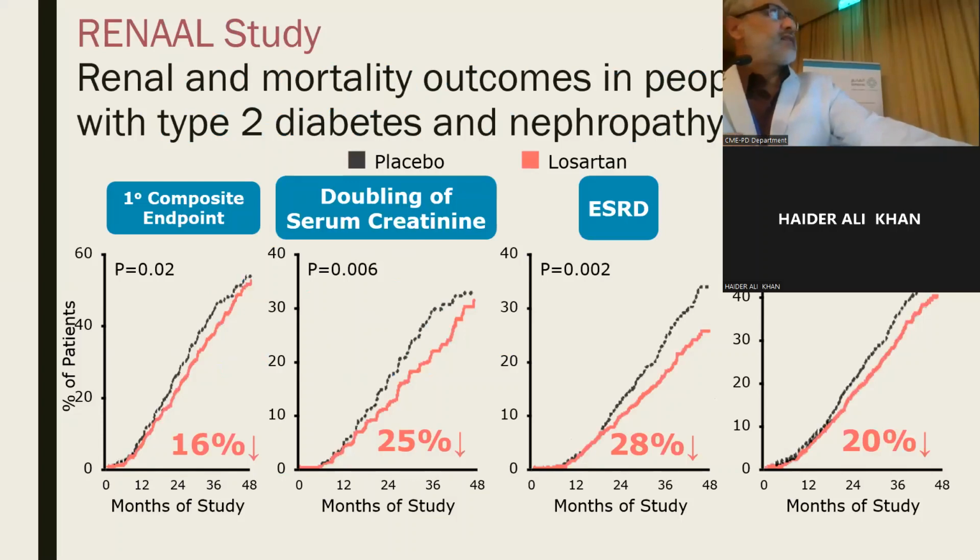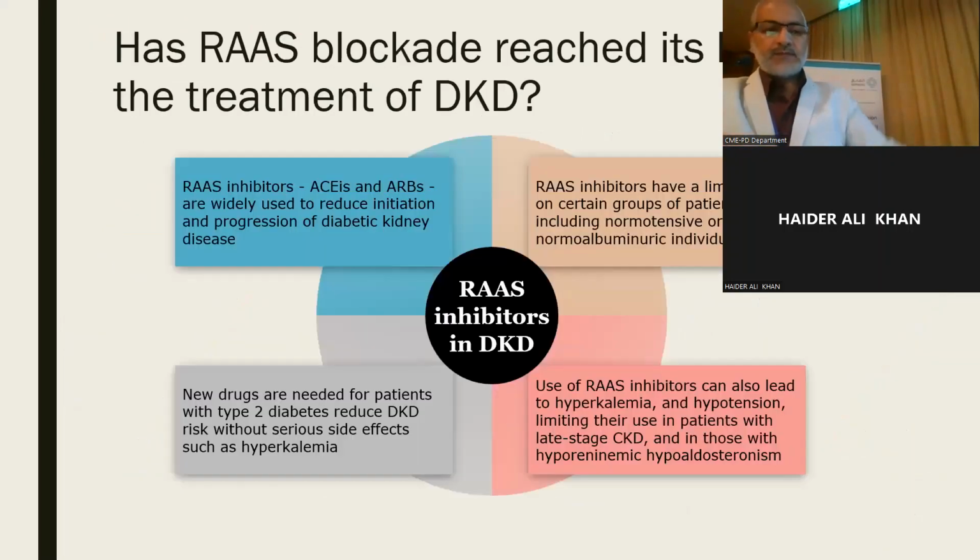In the RENAAL study, using losartan, an ARB, was very important in reducing the primary composite endpoint by 16% and end-stage renal disease by 28%, with all-cause mortality down to less than 20% compared to placebo groups. So ARBs showed a significant effect in reducing mortality among patients with type 2 diabetes and nephropathy.